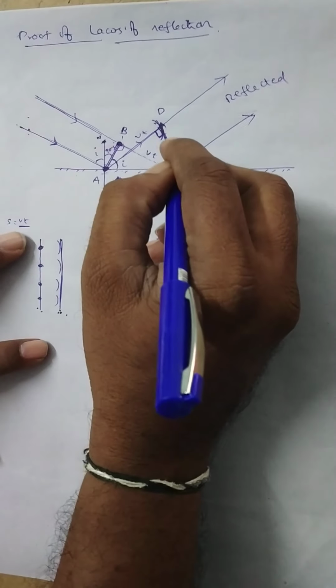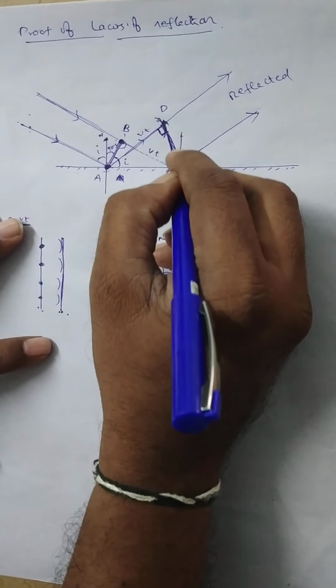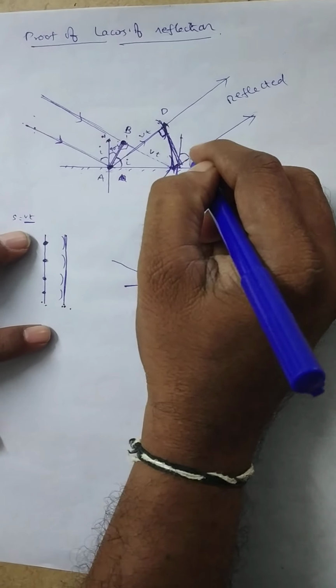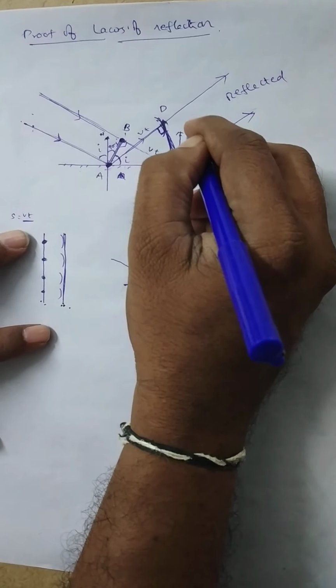Similarly, this is the normal drawn on the surface at the point C. The reflected light makes an angle R with the normal, which is called the angle of reflection.